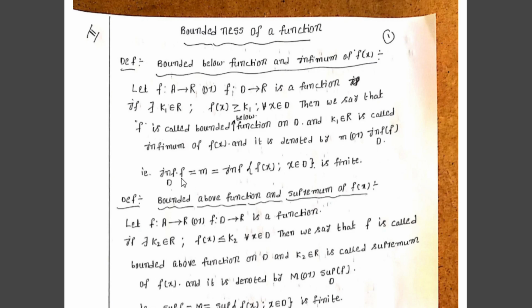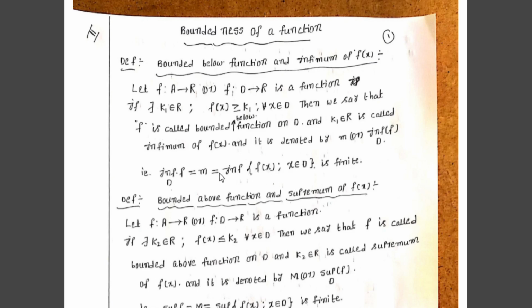Therefore, infimum of f(x) with respect to the domain D equals small m, that is, the infimum of the set of f(x) such that x belongs to D, which is finite. We clearly observe that when a function is bounded below, it means the infimum of f equals small m, the infimum of the set f(x) such that x belongs to D, which is called the range of the function f(x).